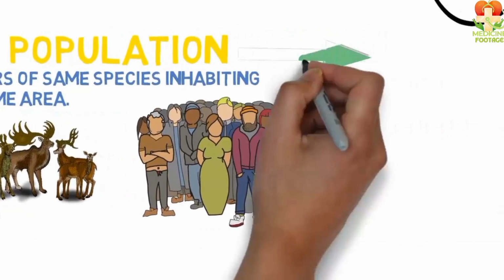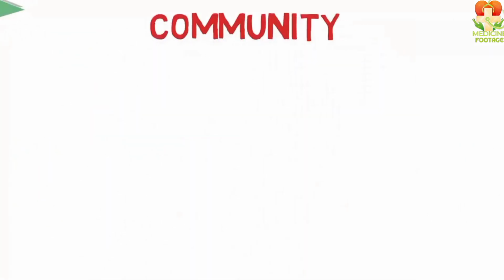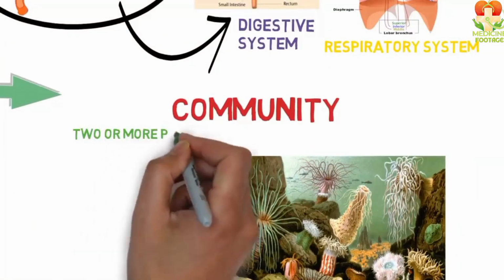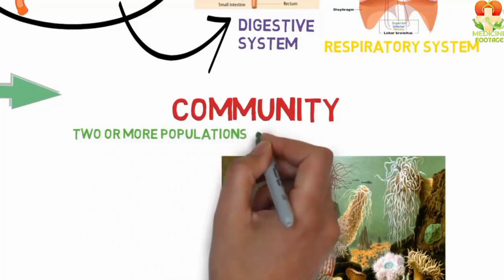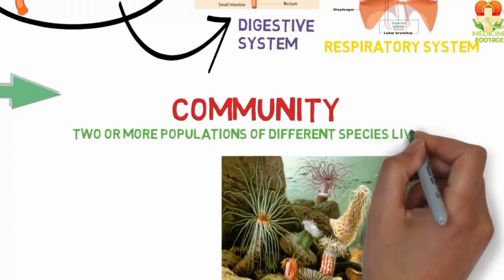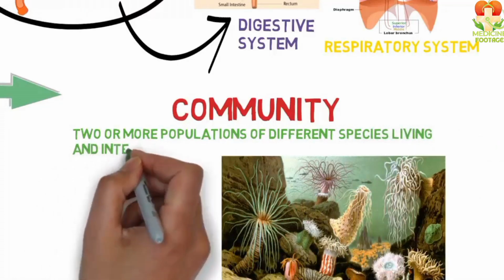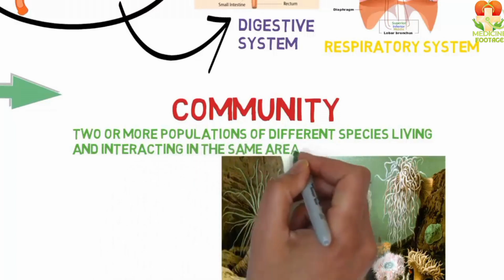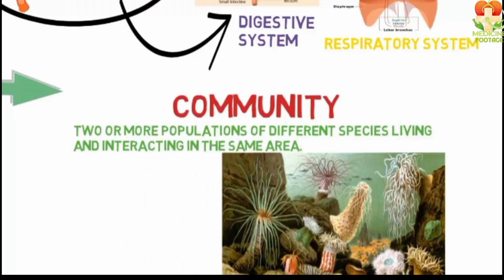Friends, the population itself combines to form a community. Now, how is a community formed? When different populations are present in one place at the same time, we call it a community. In a population, there are the same kinds of living beings, but in a community, there can be different kinds of living beings. In fact, there are, and we call this a community.